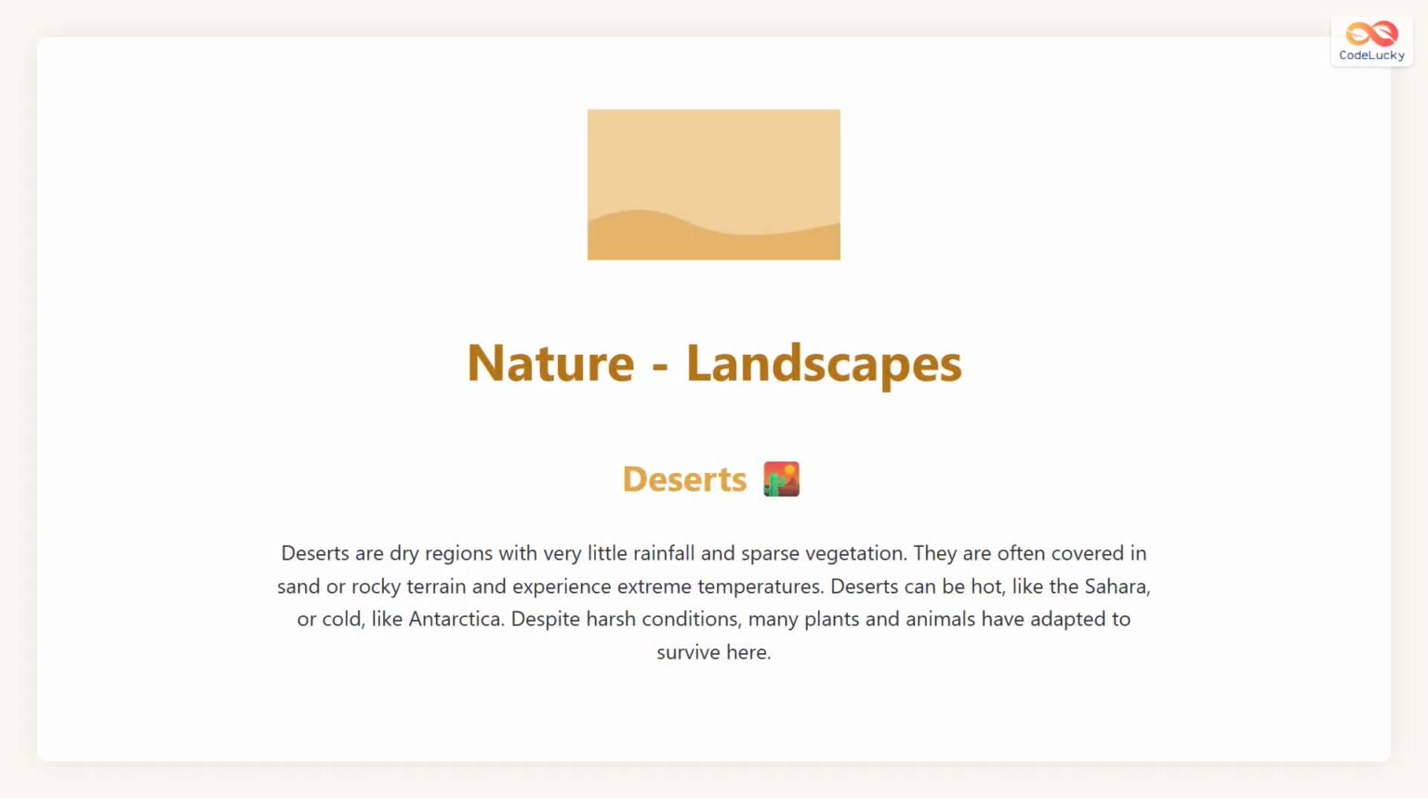Deserts are dry areas that get very little rain during the year. They can be hot, like the Sahara Desert, or cold, like Antarctica. The sand and rocks in deserts make it difficult for most plants to grow, but some plants like cactus can survive by storing water. Desert animals are adapted to live with very little water and extreme temperatures.